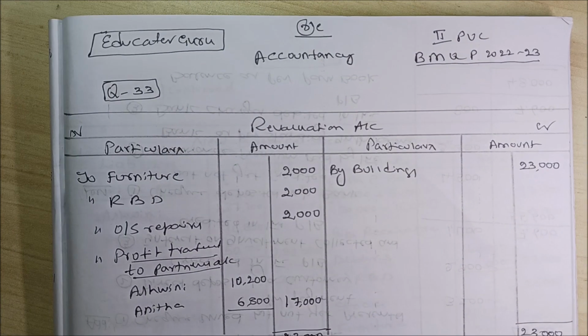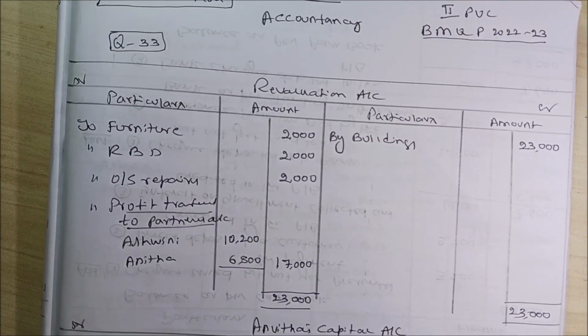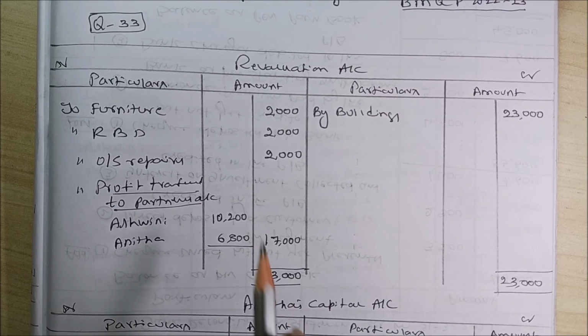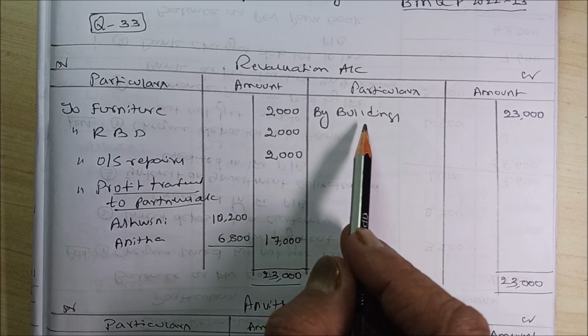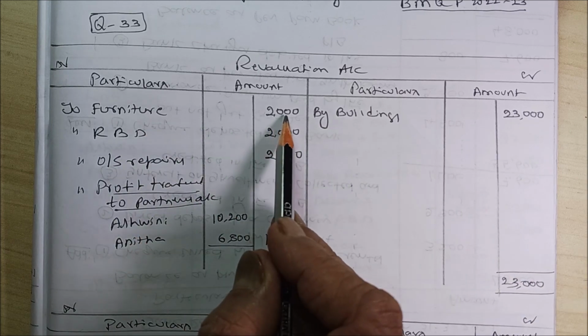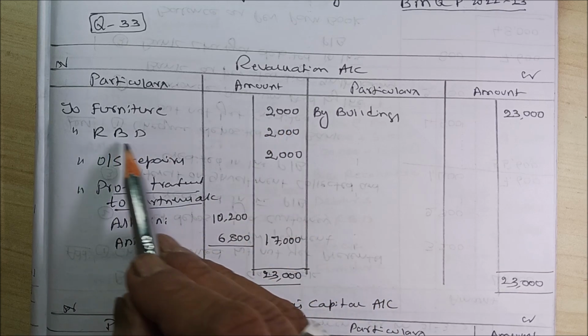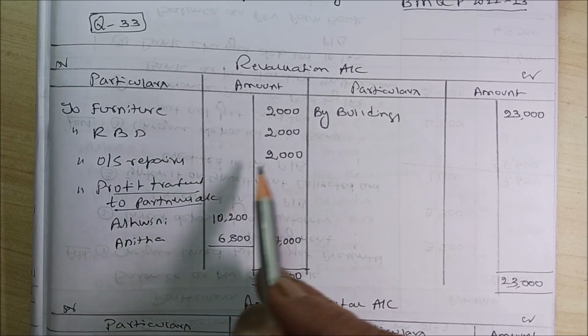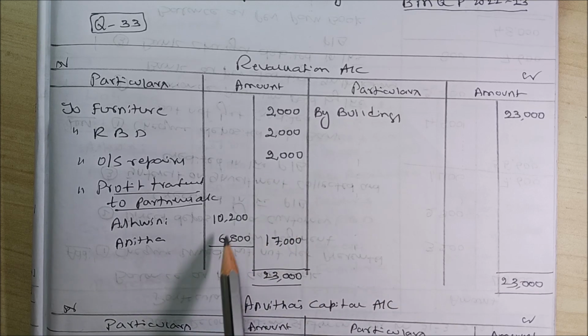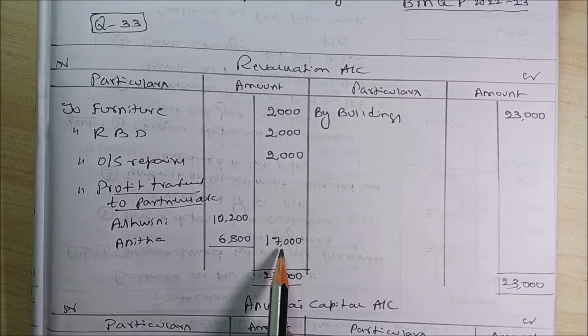Very simple, you first prepare the revaluation account. Building has been increased by 23,000, furniture depreciated 2,000, you have to create RBD 2,000, outstanding repairs 2,000. Now the profit will be transferred to the old partners' capital accounts, that is 10,200 and 6,800, total 17,000.